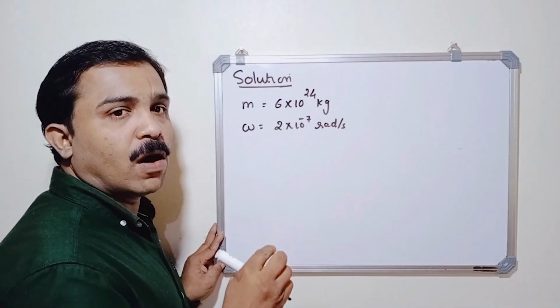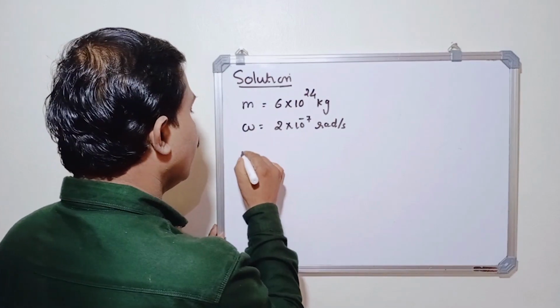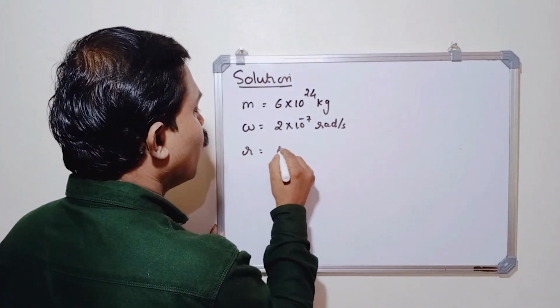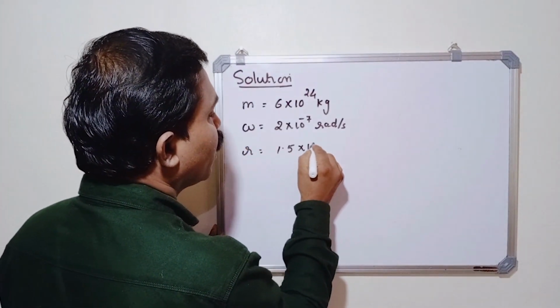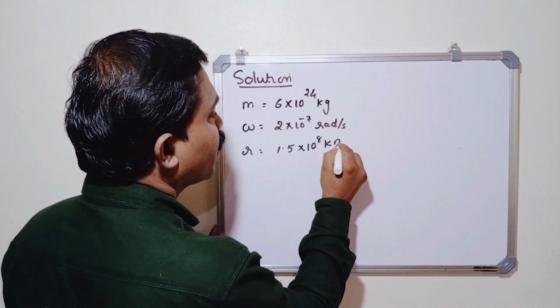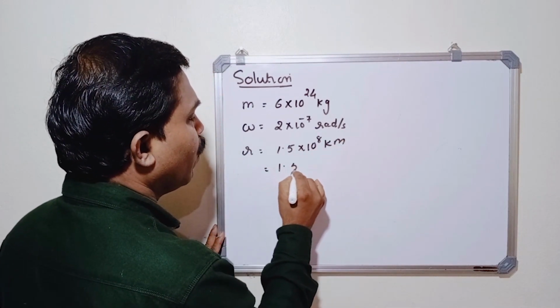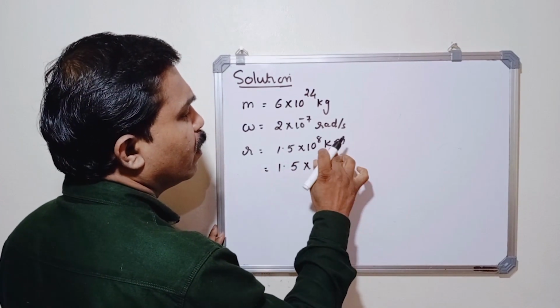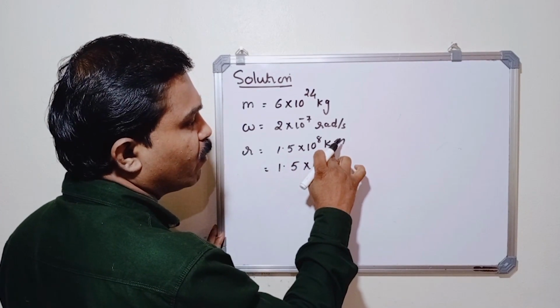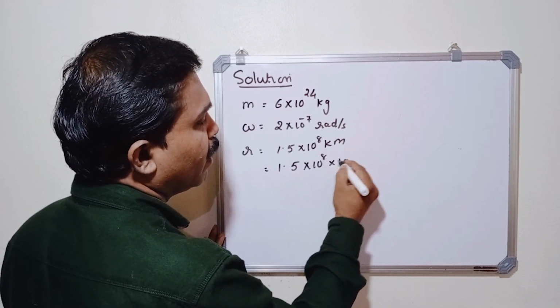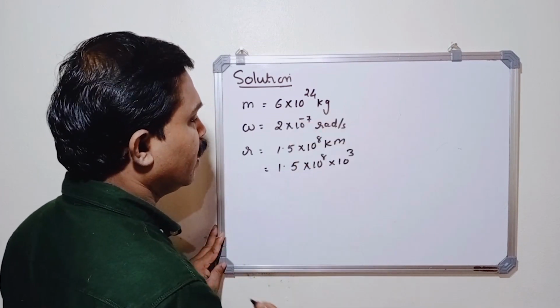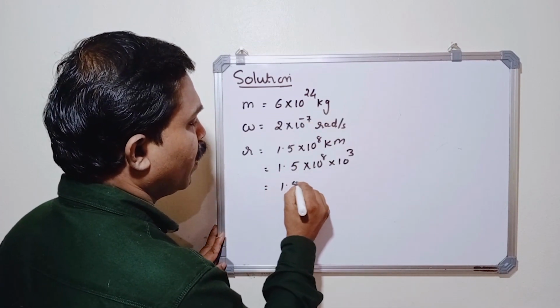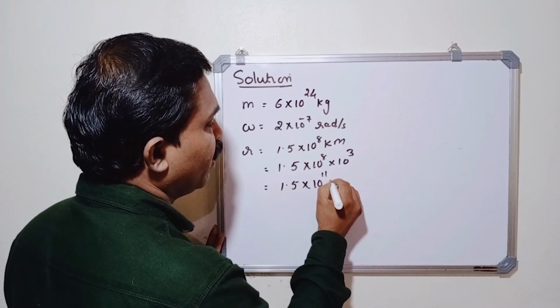And the distance of the Earth from the Sun is given, it is equal to 1.5 into 10 raised to 8 kilometer. How we can convert kilometer into meter? Multiply with 10 raised to 3, isn't it? So we get 1.5 into 10 raised to 11 meter.